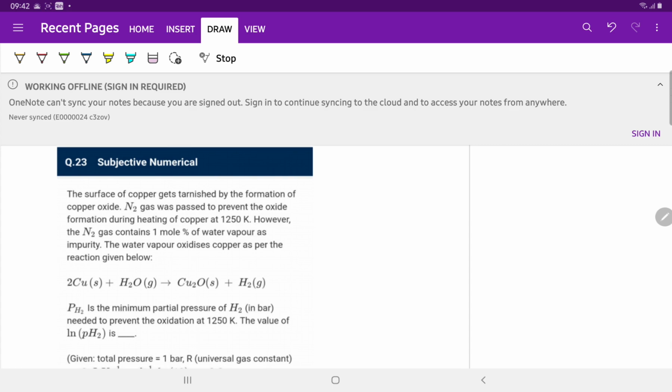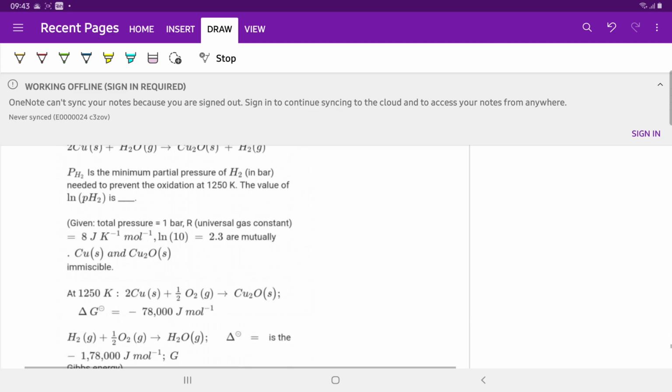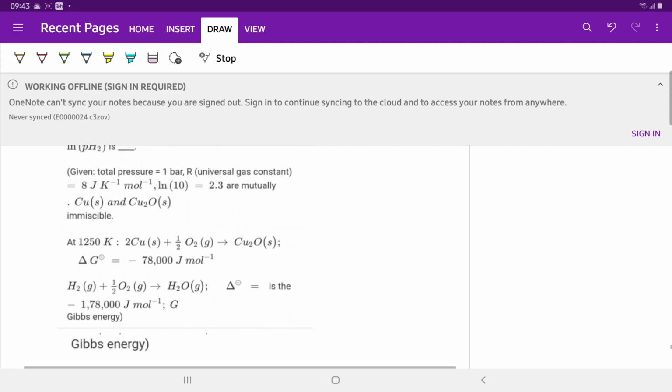Question number 23. The surface of copper is tarnished by the formation of copper oxide. N2 gas was passed to prevent the oxide formation during heating of copper at 1250 Kelvin. However, the N2 gas contains 1 mole % of water vapor as impurity. The water vapor oxidizes copper as per the reaction given below. The partial pressure of hydrogen is the minimum partial pressure of hydrogen in bar needed to prevent the oxidation at 1250 Kelvin. The value of ln of the partial pressure of hydrogen is asked. Total pressure is 1 bar, R is given, ln 10 is given, copper and Cu2O are mutually immiscible solids. At 1250 Kelvin, delta G naught is given, and the delta G naught for the second reaction is also given.